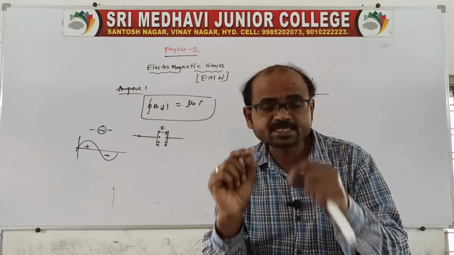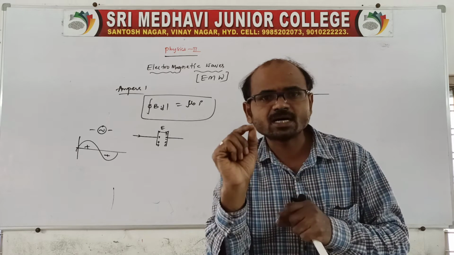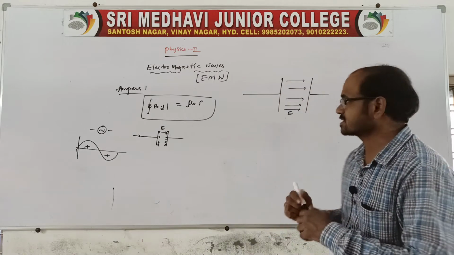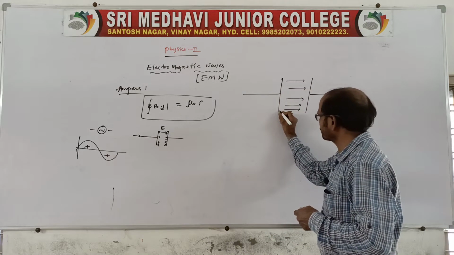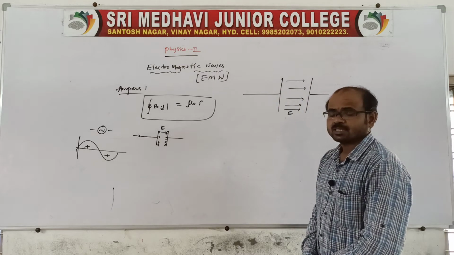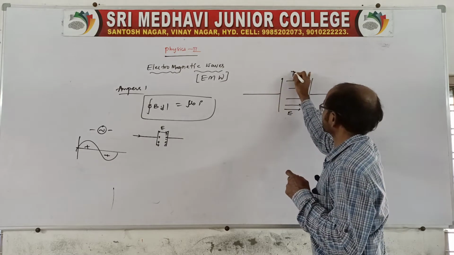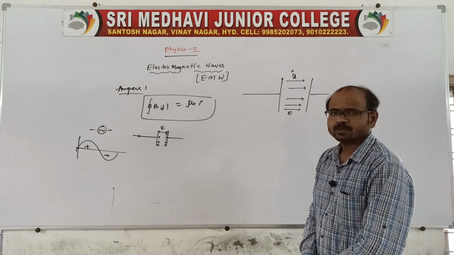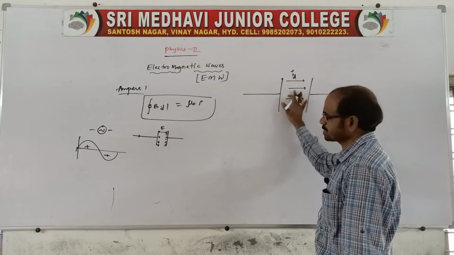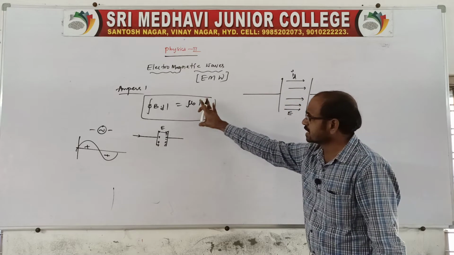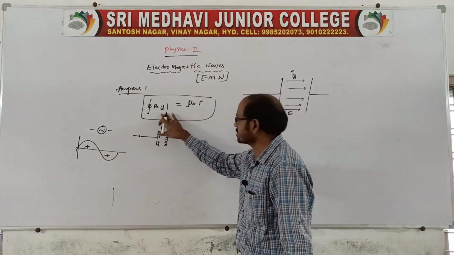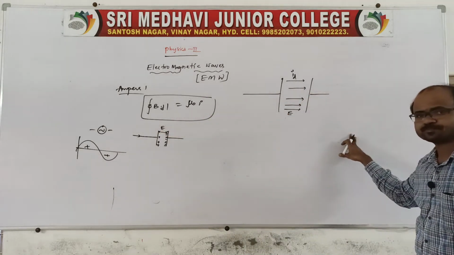That inconsistency is corrected, or predicted, by Maxwell. The prediction is that there is some other current flowing from this place to this place between the gap. That we can call displacement current. It is a displacement current because in the space there is electric field intensity moving from one plate to another plate. So the formula or law given by Ampere is valid only for a straight current carrying conductor.